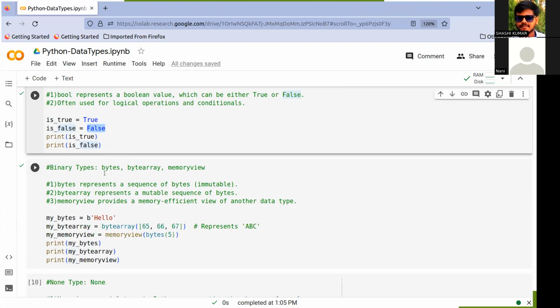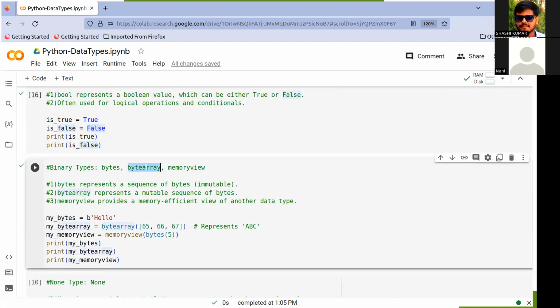In the binary types we have bytes, bytearray and memoryview. Bytes represents a sequence of bytes, immutable, not modifiable. Before the string we add b as a prefix, and that is called bytes. For bytearray, we give some number, any number. For example, in ASCII, 65 is A, 66 is B, 67 is C, like that.